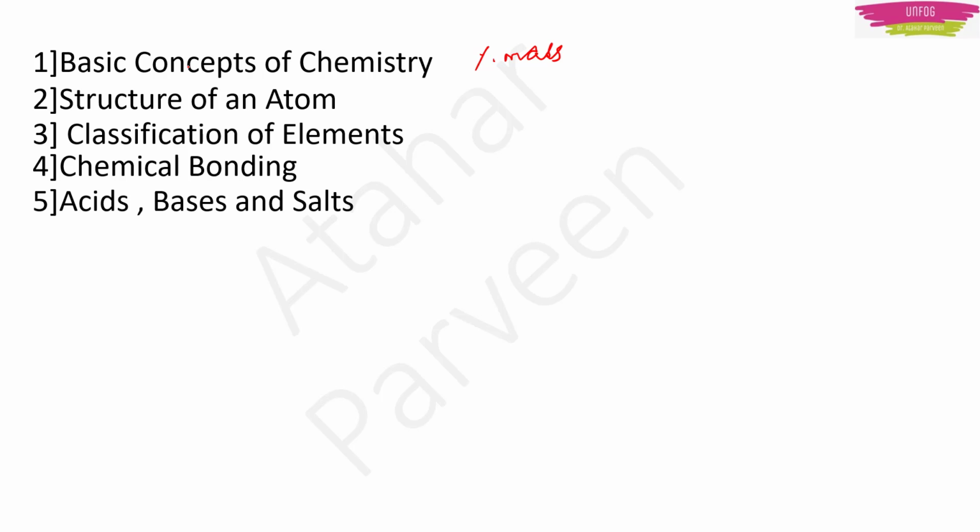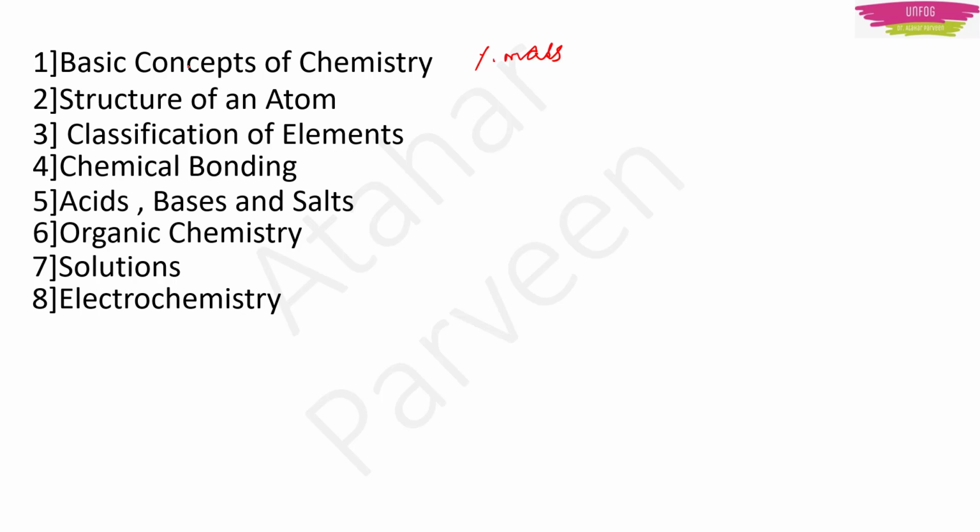Then we have acids, bases and salts. From acids, bases and salts, we have to solve for that acidic salt. Which one is it? We have to identify. Such questions can be asked. Then we have organic chemistry. In organic chemistry, a little bit of the introductory part was only asked, right? Like that preparatory method for ethyne. And such more questions can be asked again. Then we have solutions, where we had to find out the colligative properties, the colloids. Then we had electrochemistry, the H2O2 fuel cell, the reaction occurring at the cathode. Such questions are actually important.